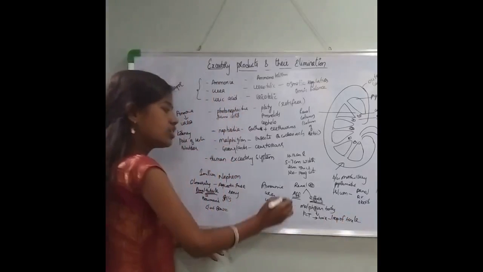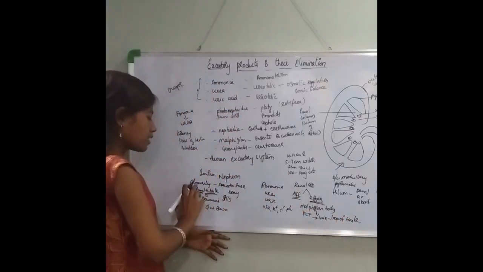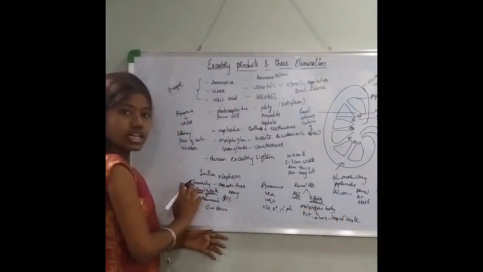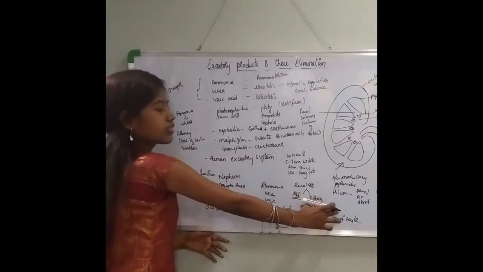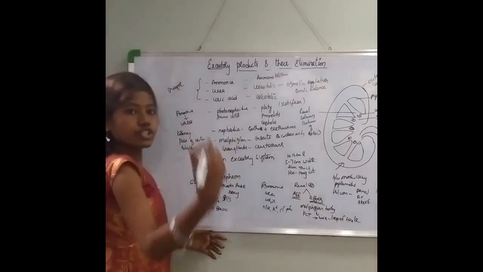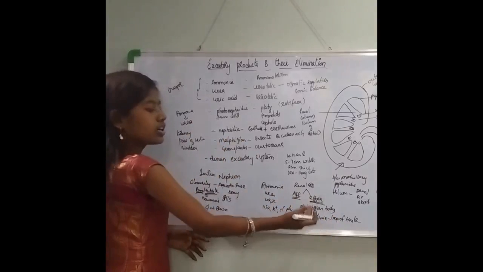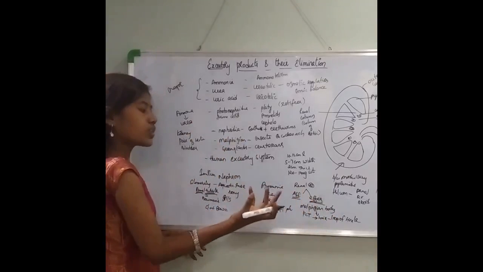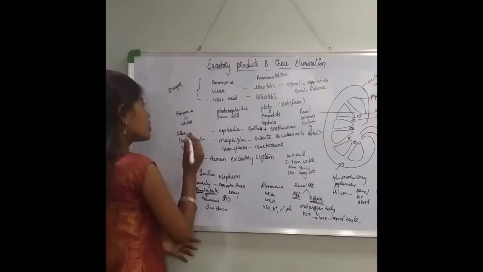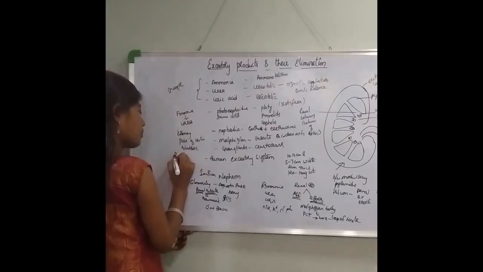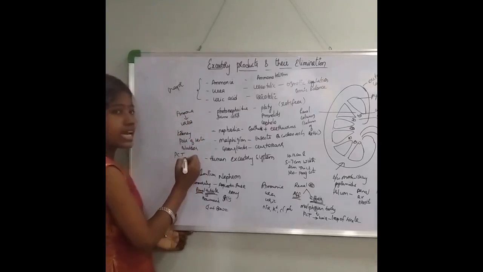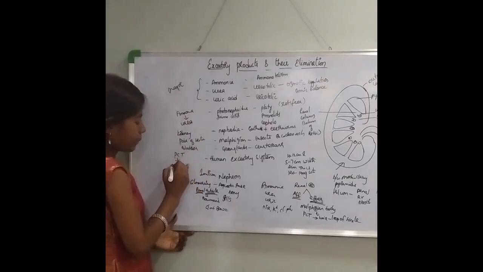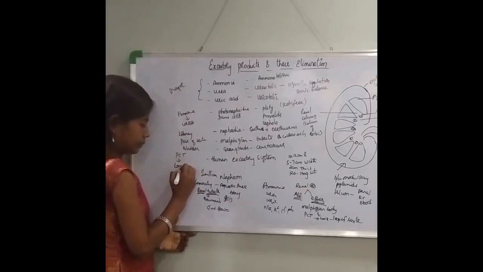So the Malpighian body is formed by the glomerulus plus Bowman's capsule. The Malpighian body will finally lead to a highly coiled tubular structure, that is the PCT. So once the PCT is formed, this PCT is highly coiled, right? Then that will lead to a hairpin-like structure called the loop of Henle.